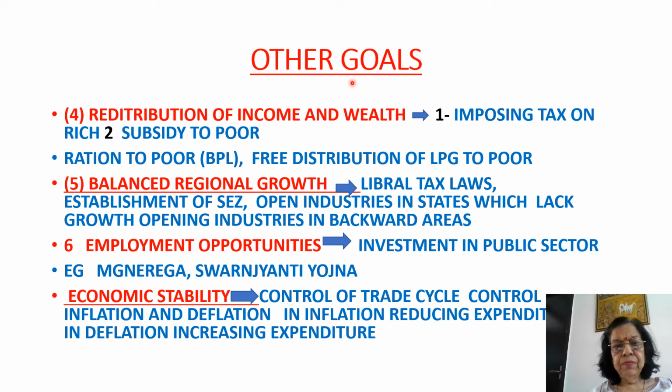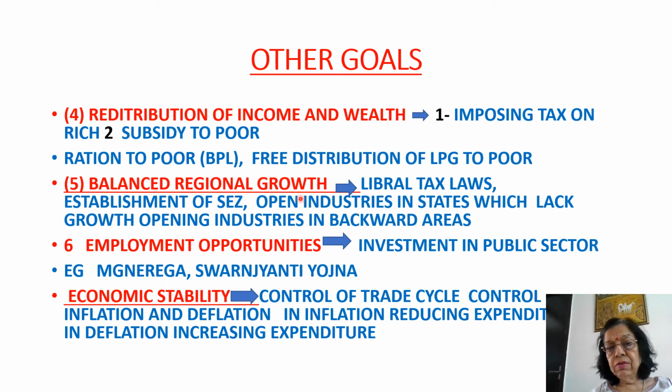Other goals: redistribution of income and wealth. Taxes are imposed on rich people and they are taxed very heavily, so that this money received can be given to poor people in the form of subsidy, like ration to poor people, BPL, below poverty line, free distribution of LPG to poor. Sometimes houses are given at concessional rate.